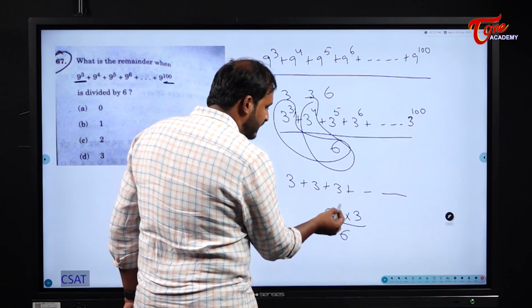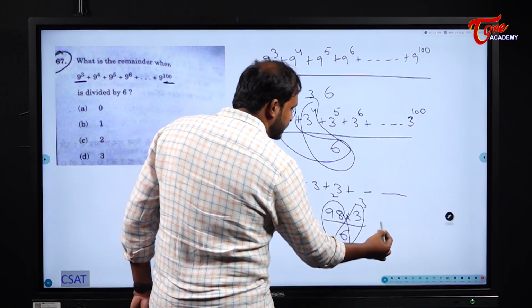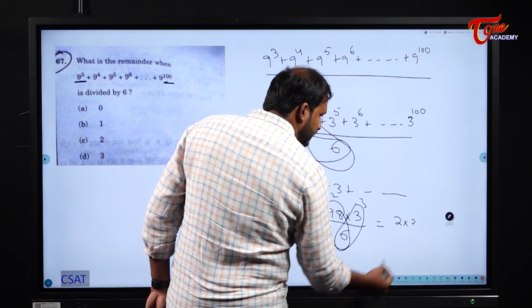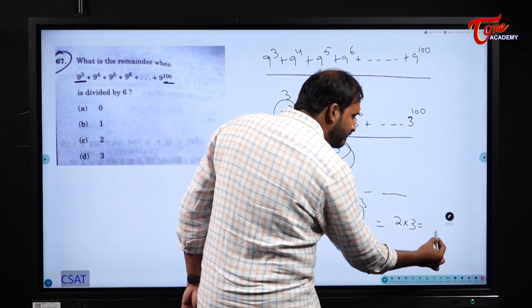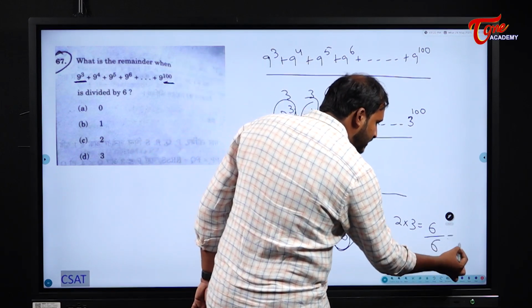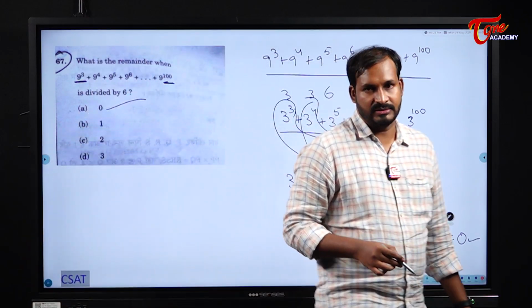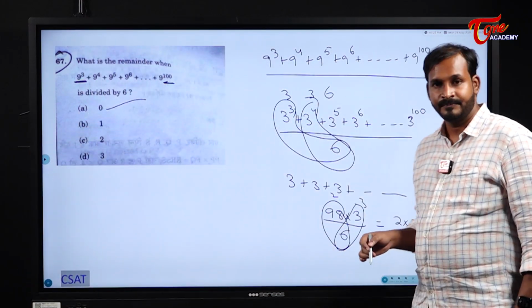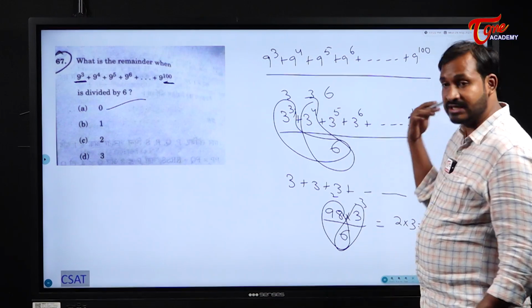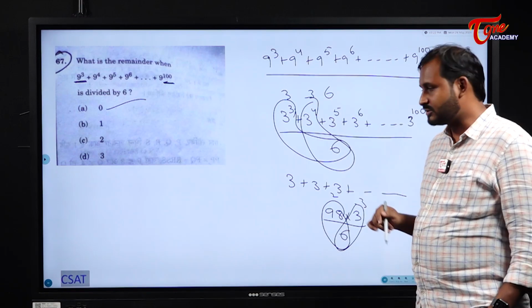Okay, what is the remainder for 98 by 6? 2. What is the remainder for 3 by 6? 3. So what will you get? 2 into 3. That is 6. But when you divide a number by 6, will you get the remainder as 6? No. So once again divide it by 6, what is the remainder? You will get 0. So the answer here is 0. Remainder theorem concept. We discussed it very clearly. Even we discussed Euler's remainder also. But here that is not applicable. We will solve it normally.